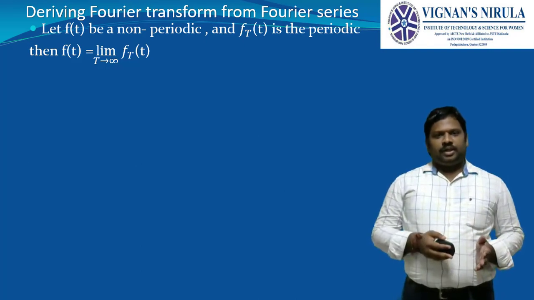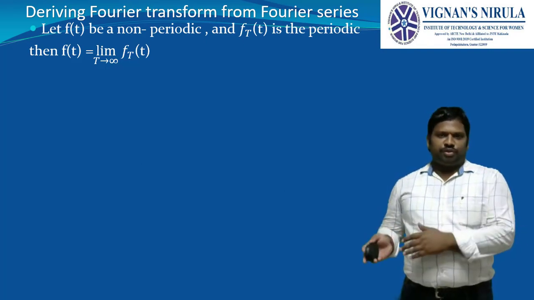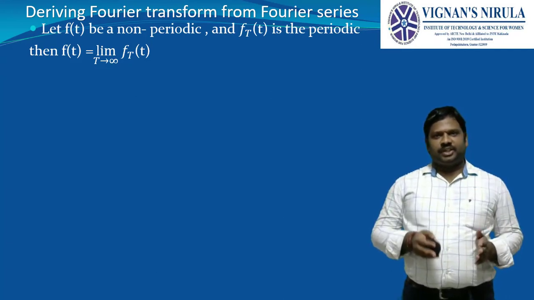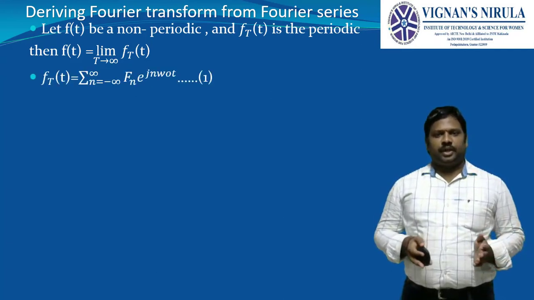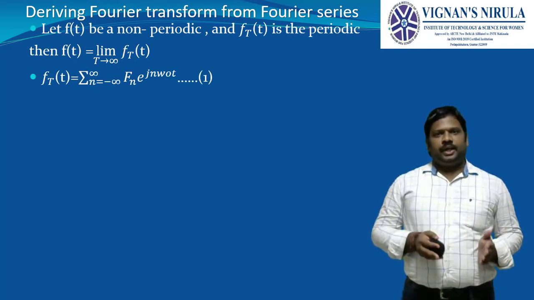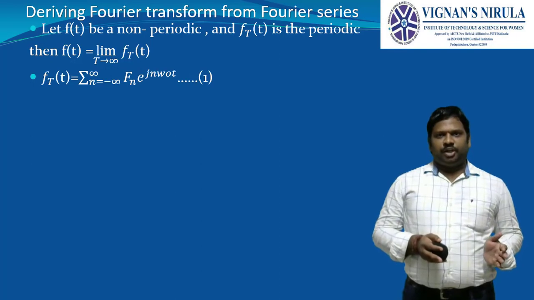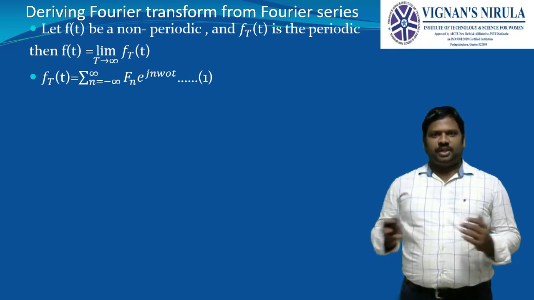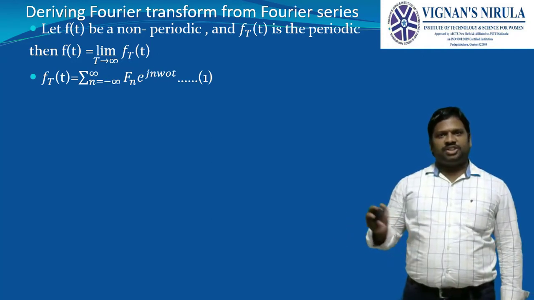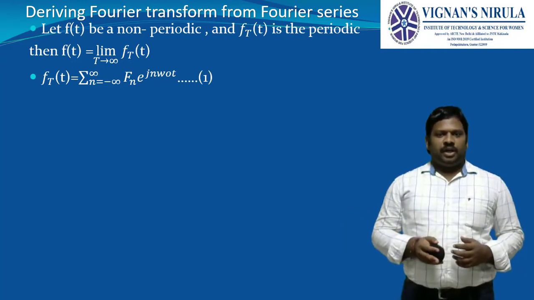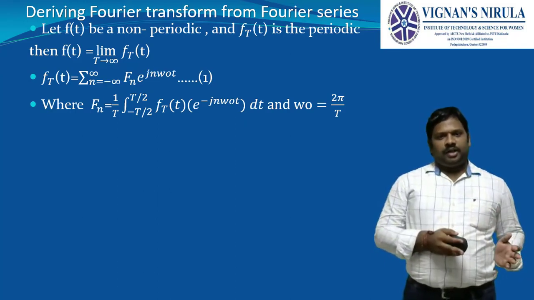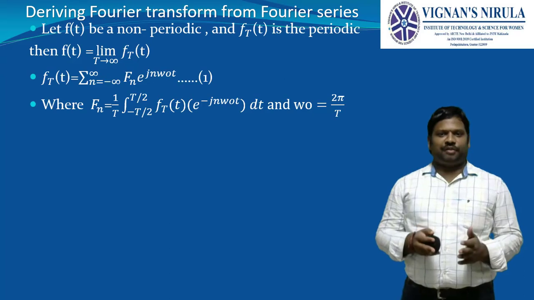Then let f(t) be equal to the limit as T tends to infinity of f_T(t). That is, f_T(t) is a periodic signal and f(t) is a non-periodic signal. The f_T(t) can be given in terms of the exponential Fourier series as summation from minus infinity to infinity of F_n e^(j n omega naught t). Right? This is the expression for the exponential Fourier series, and the exponential Fourier coefficient F_n is equal to 1